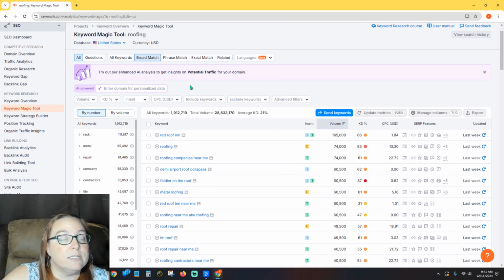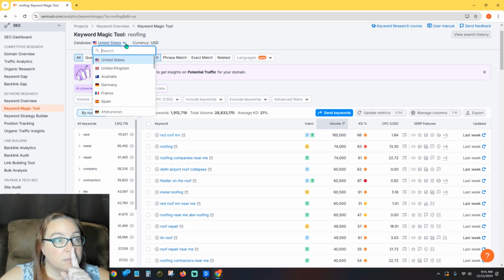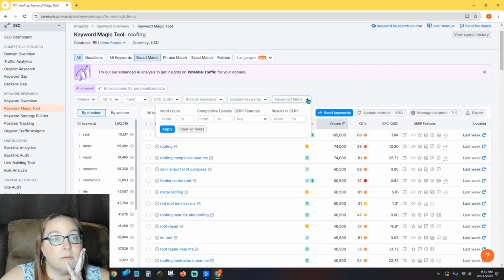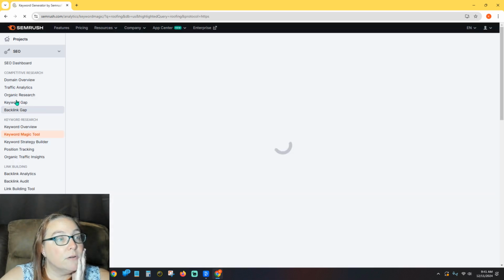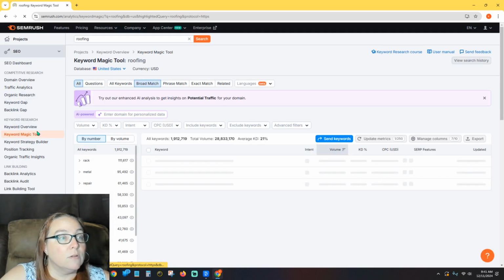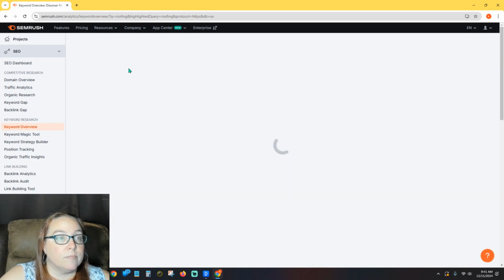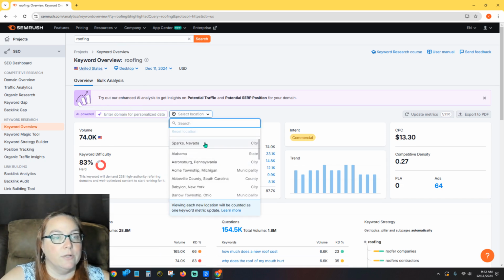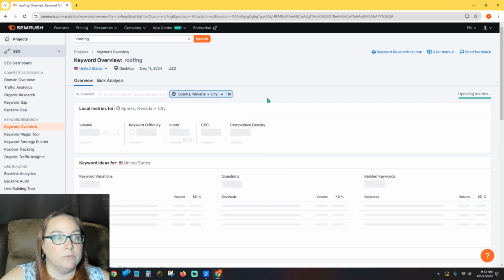And if you want to narrow this down, let me show you an example of this. Where did I put this? Trying to remember how to add this. Let's just go back into here. Go back to keyword overview. Clicked on the wrong thing. Okay, so we are in location right here. So I'm going to show you Sparks, Nevada for roofing. Give it a second, or multiple seconds, to think.